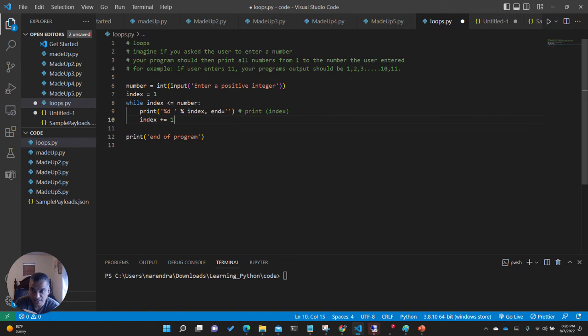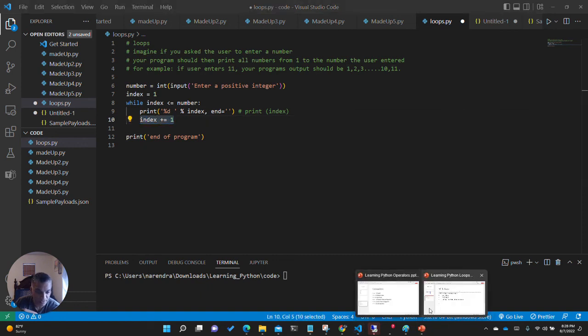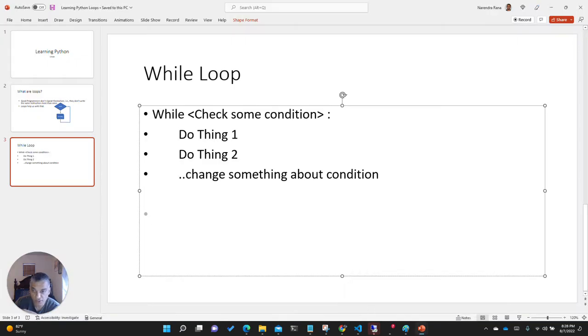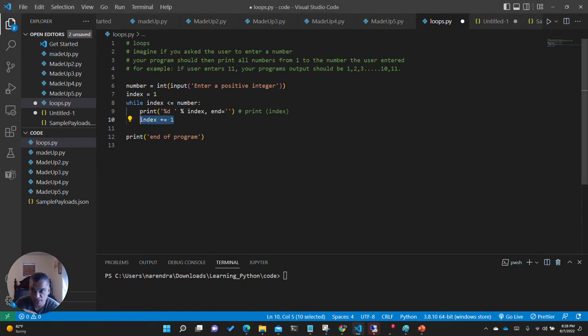What is this? This is that change of the condition that I was talking about in the PowerPoint slide. Change something. You see, I was saying change something. This is what that piece of code does. It changes the value of index. What does this mean? Plus equals, this is weird. This basically means set the value of index equal to index plus 1. So if the value of index was 1, the new value of index will be 2. If the value of index was 55, the new value of index would be 56. It's just a shortcut for saying plus 1.